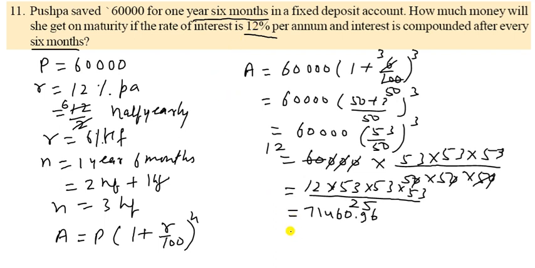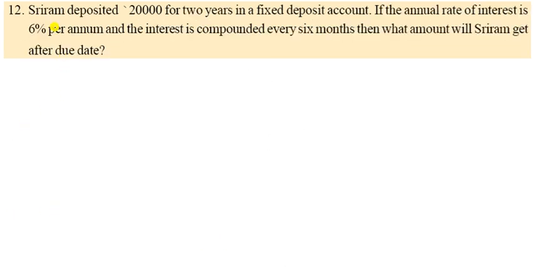It is 71460.96. So that is the amount that Puspa gets. So you have to write here amount, so amount is 71460.96. You can write that, and that is the answer.